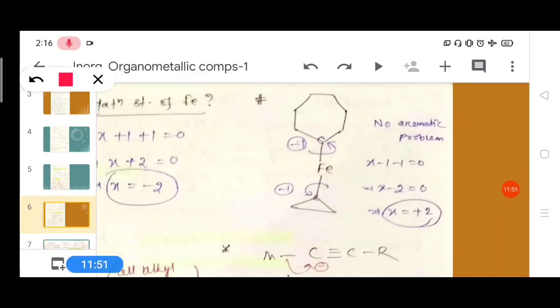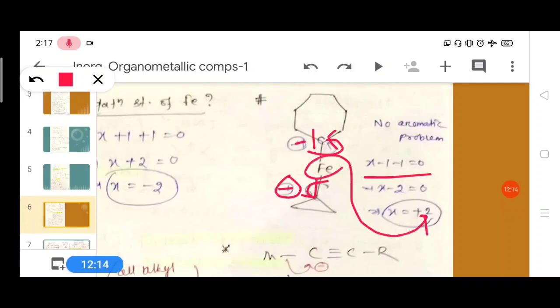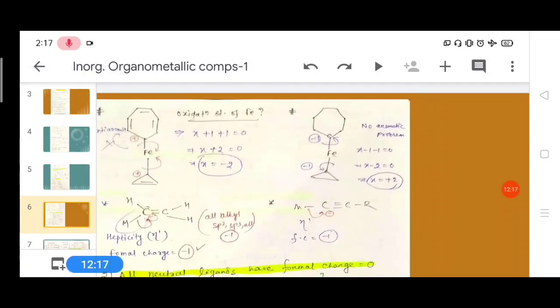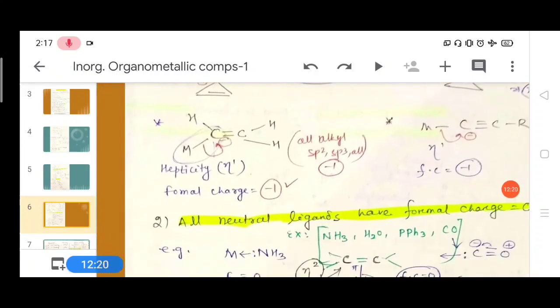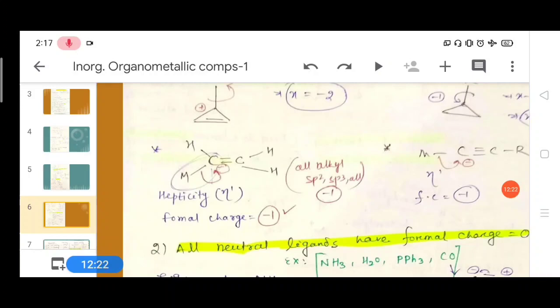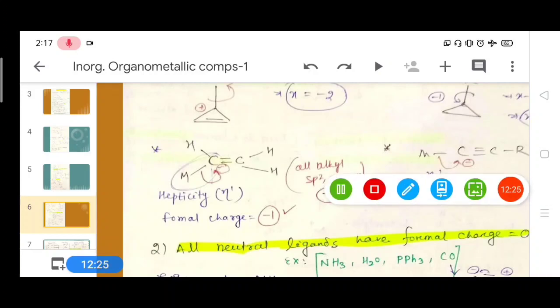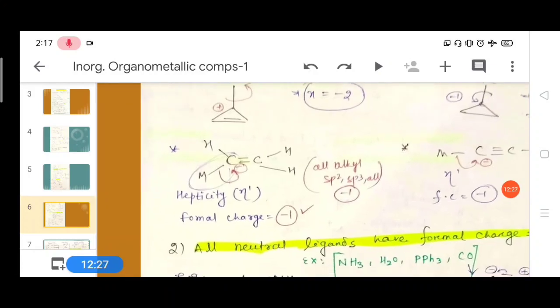according to aromaticity, the bond will not break like this, we have to break like this for aromaticity. If it is negative charge, then it is aromatic, also negative charge aromatic, then x - 1 is equal to 0, x is equal to +2. In this compound, iron has +2 formal charge, oxidation number +2. It is another example where the bond will break like this and hapticity is eta 1.